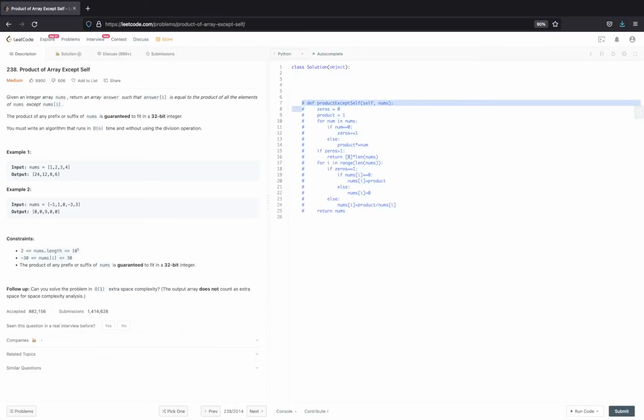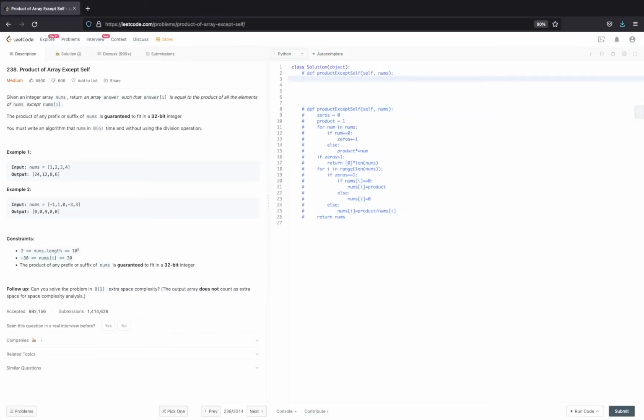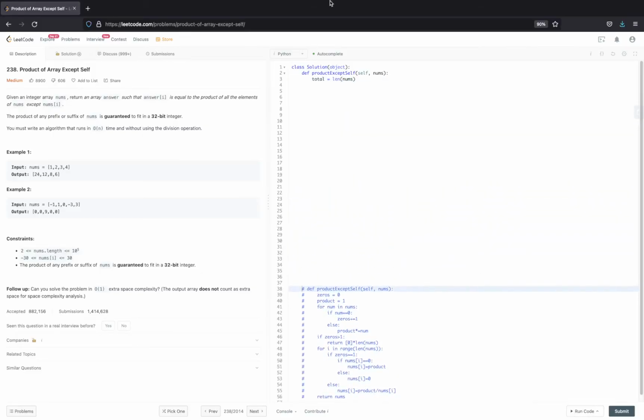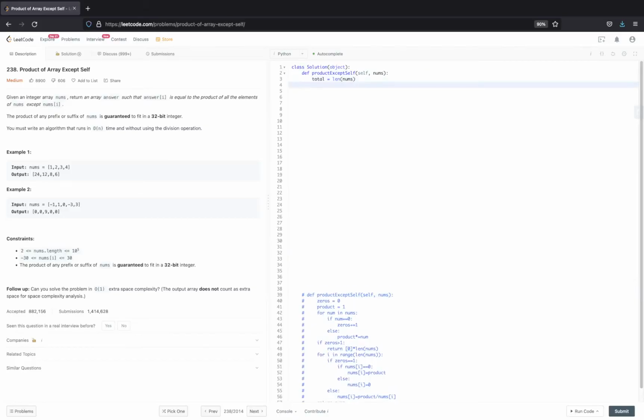And now let's do the simple solution where we'll track left and right for each particular index. So what I do is, I will say my left is 1 times, okay, let's calculate the total number of elements. My total is length of nums. Let's take it to the bottom part. Okay, so now I have total number of elements, right?